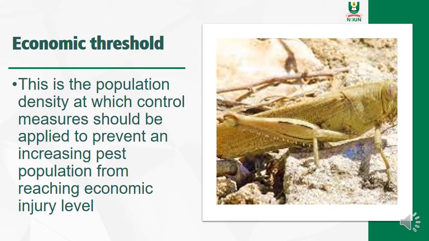Good. So now we'll be taking another new topic, and that will be economic threshold. What does economic threshold mean? This is the population density at which control measures should be applied to prevent an increasing pest population from reaching economic injury level. All this is trying to say is that when you have crops on the field and the pests invade the crops, definitely as a farmer, you're going to use your pesticides to control it.